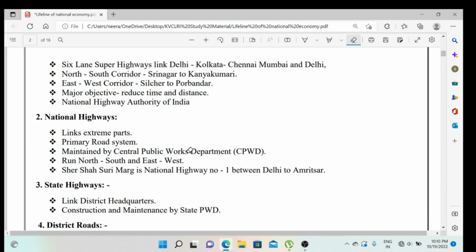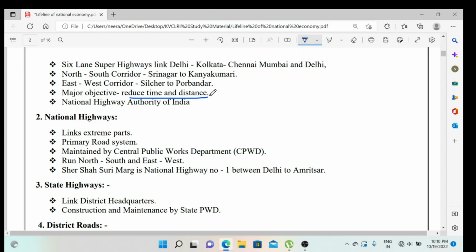Now what is the major objective, the major aim? The major aim is to reduce time and distance, because these are big cities, and if it takes too much time or becomes very hard to go from one place to another, how can the country develop?